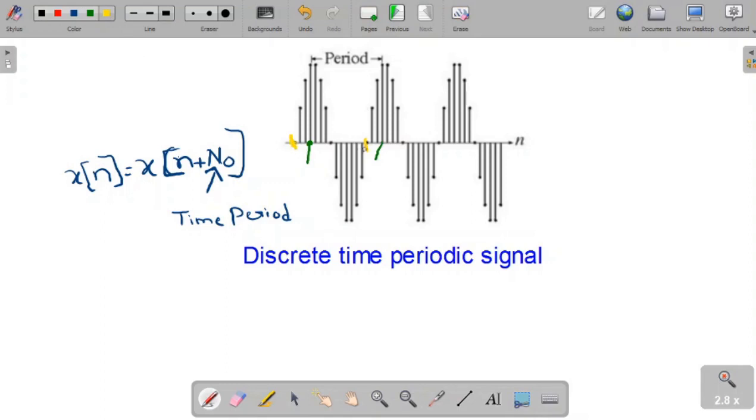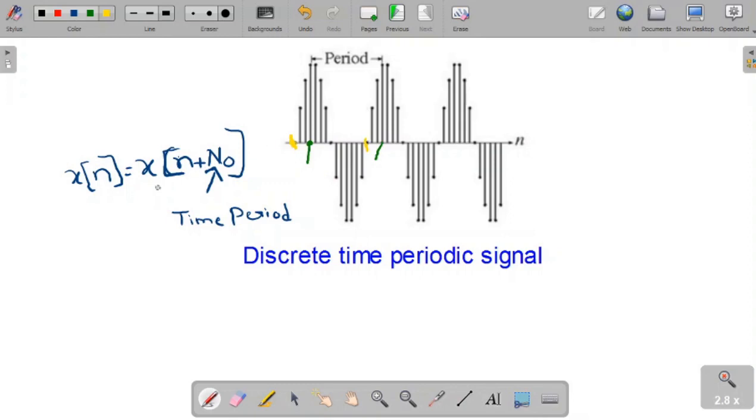Anyway, the time period is the same, a fixed pattern. It depends on your convenience, which pattern is suitable for your calculations. Anyway, we'll discuss this in Fourier series again. For the time being, you just observe what is the time period in the case of a discrete time periodic signal.